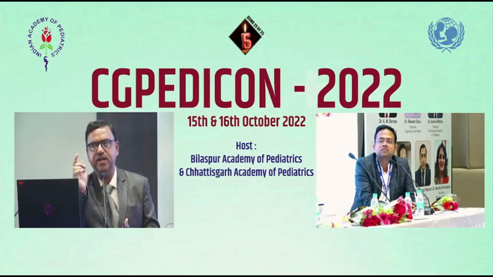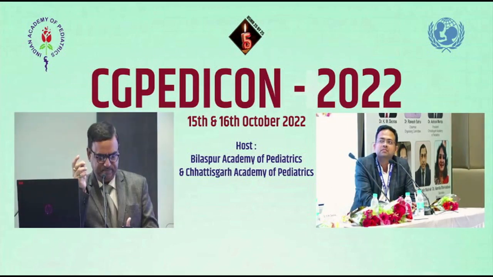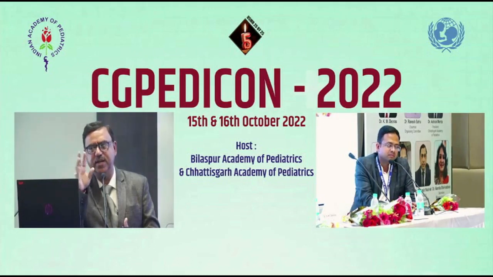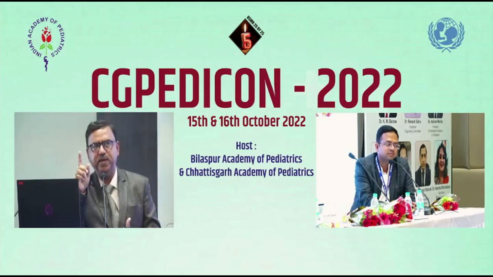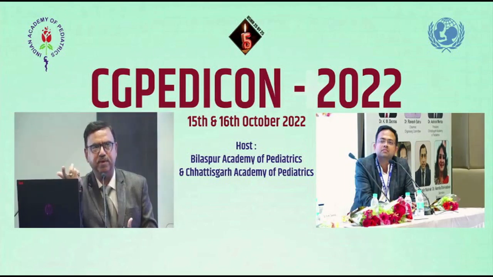But Calfer cannot be given before 6 years of life. So you have to be very careful. If agranulocytosis is there or knee arthritis is there, don't give Calfer. Calfer is the second one, this DFP. You can easily remember: DF is common, then O, P and X. OP is in continuation and X is the last one. So OPX you can remember.